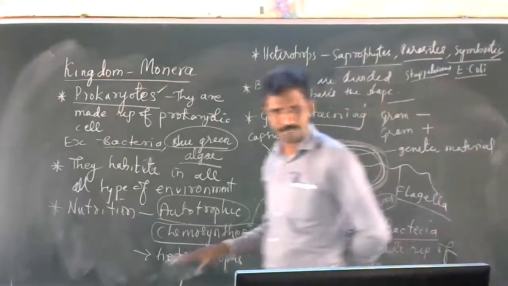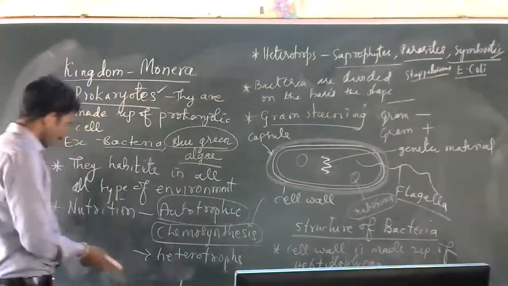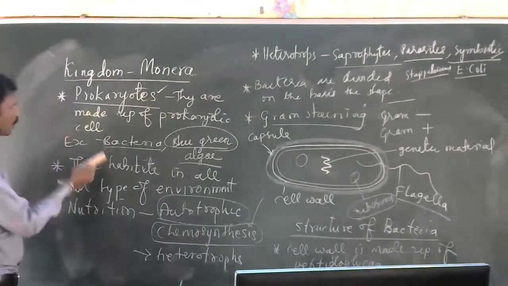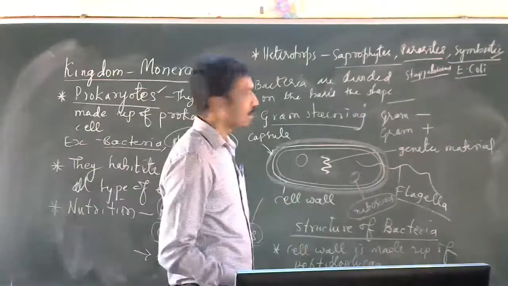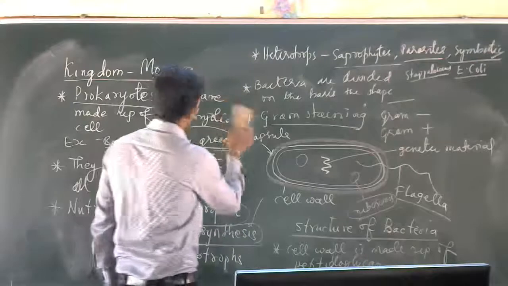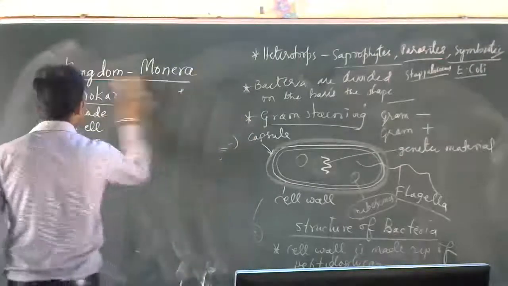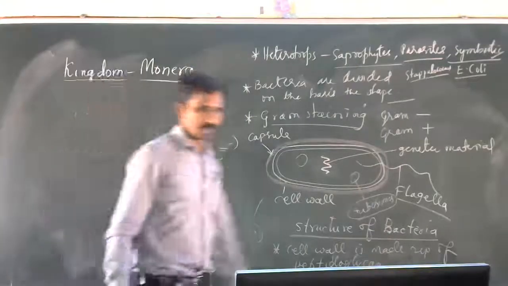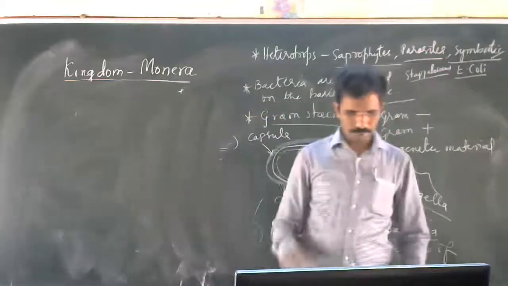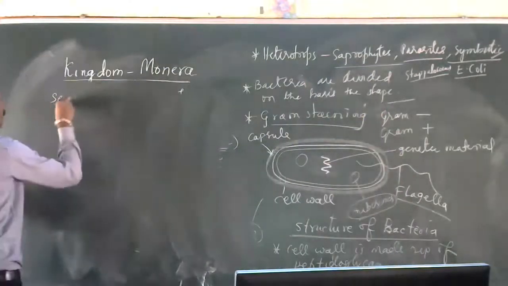Understood? So I told you about the nutrition also. I told you about the habitat also. We discussed the structure also. So now we say how they reproduce. They reproduce by sexual methods, both sexual.